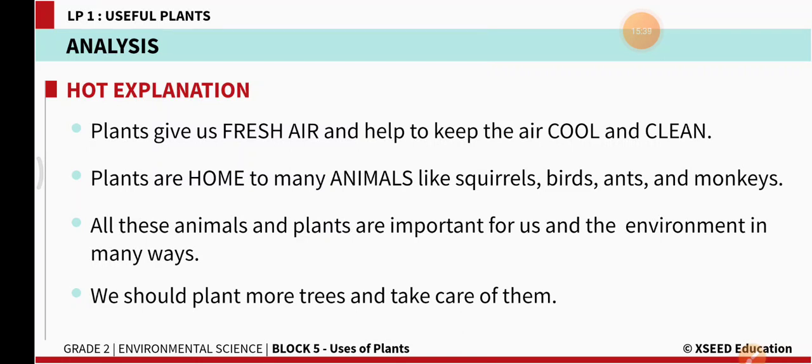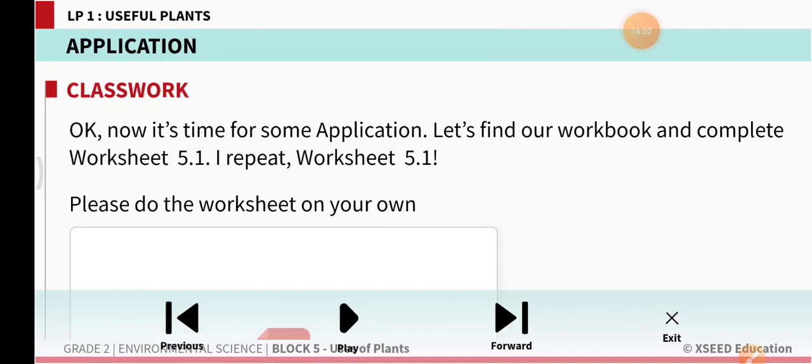So we can say that plants are home for so many animals, right? All these animals and plants are important for us, and for the environment also, in so many ways. We should plant more trees and take care of them. Right, students? Let's move further.